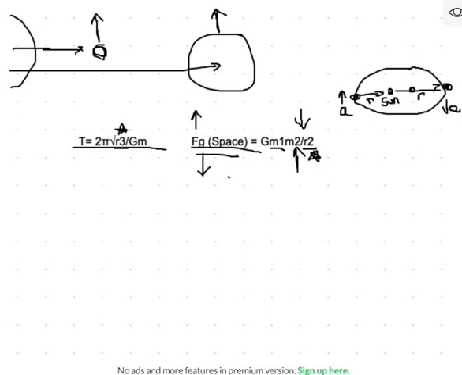Okay, and the last thing that I wanted to discuss, or the last thing that tends to confuse people, is why is it that when we're calculating the orbital period of an object, we only take into account one of its masses. So the formula for our orbital period is the square root of G, which is the gravitational constant, times the mass of one of the objects divided by the radius. And a lot of times students get confused and are trying to figure out which mass we are talking about with this formula. Are we talking about the mass of Mercury as it orbits around the sun, or do I need to find the mass of the sun?